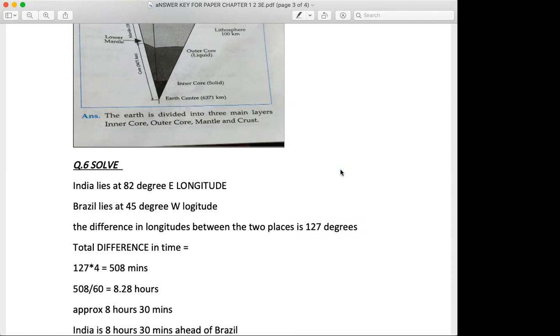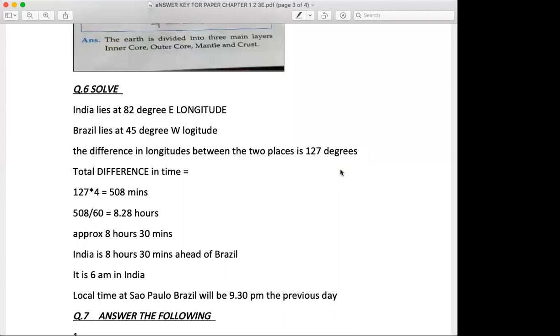Explain what would be the local time at Sao Paulo. Now students, we all know India basically lies at 82° east longitude and Brazil is located at 45° west longitude. So between Brazil's longitude and India's longitude, you have a total of 45 plus 82, 127 degrees.